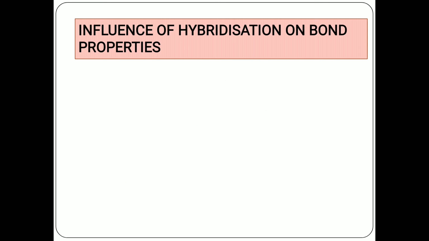Okay, so this is how sp3, sp2 and sp hybridization takes place. Now, the last point, that is the influence of hybridization on bond properties. The first factor is the shape of the molecule. The sp3, sp2 and sp hybridized carbon atoms are tetrahedral, trigonal planar and linear respectively, and accordingly the shapes of ethane, ethene and ethyne will be three-dimensional, planar and linear respectively. So this is how the shape of the molecule will be.